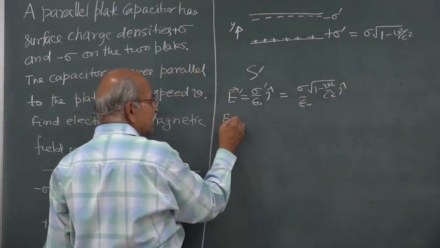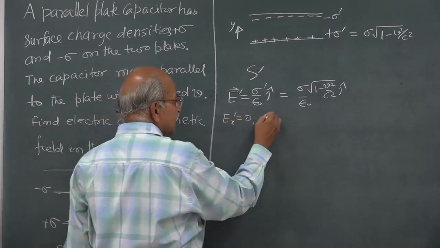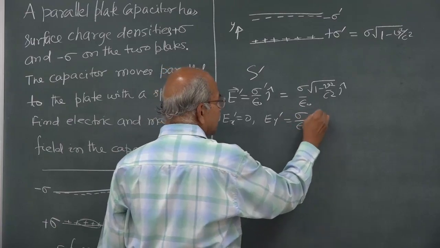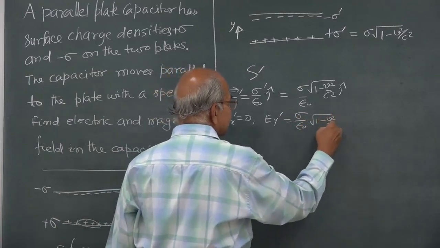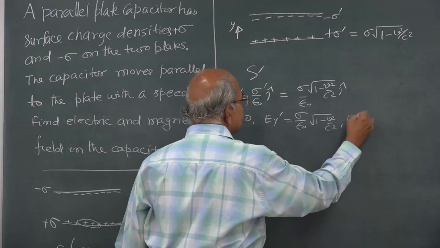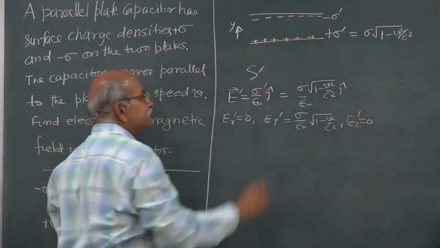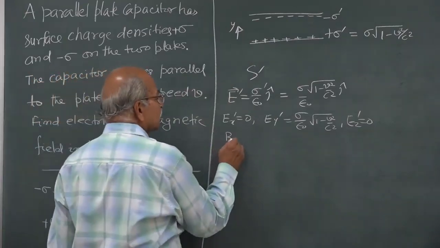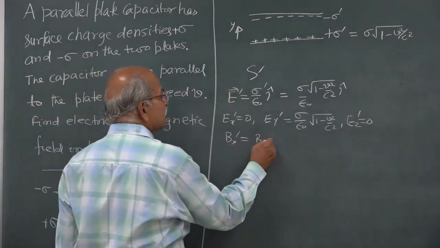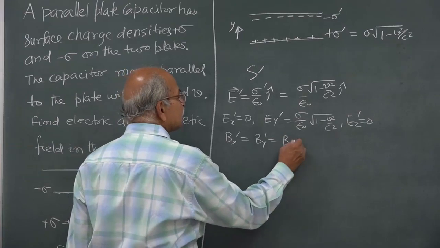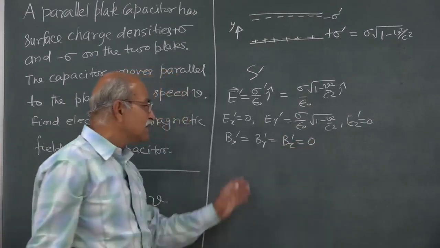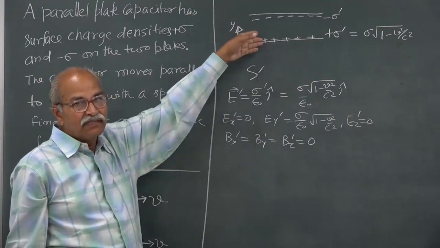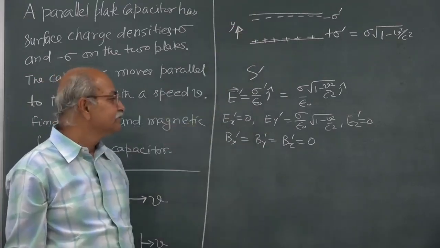So Ex prime is 0, Ey prime is sigma by epsilon naught square root 1 minus v square by c square, and Ez prime is 0 in this frame, and B is 0. All components of B are 0: Bx prime equal to By prime equal to Bz prime equal to 0. All components of the magnetic field are 0, there is no motion here. So, no question of magnetic field.